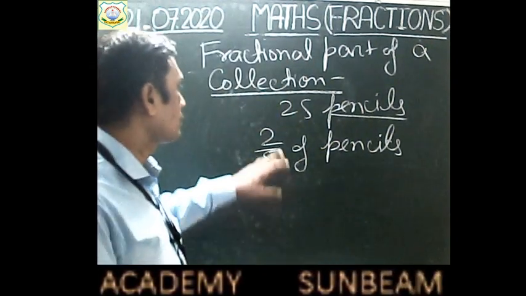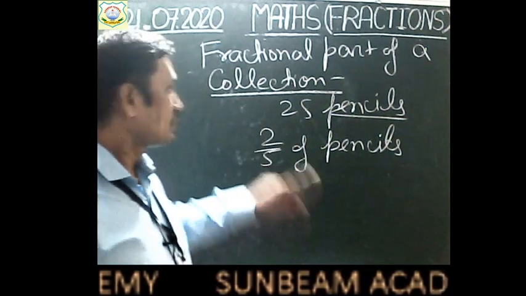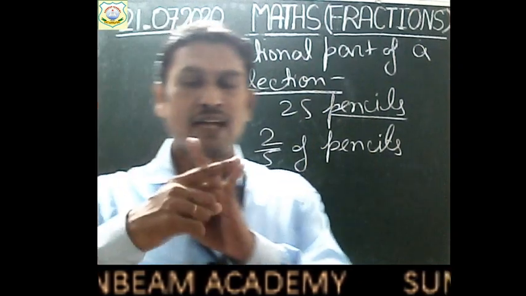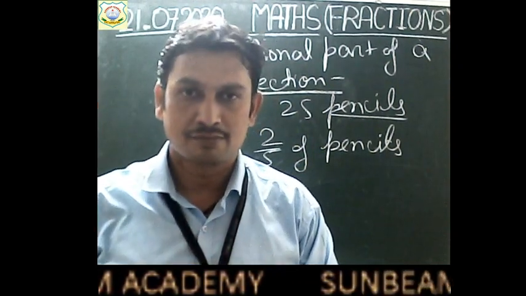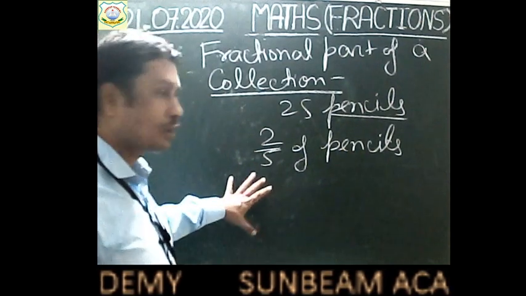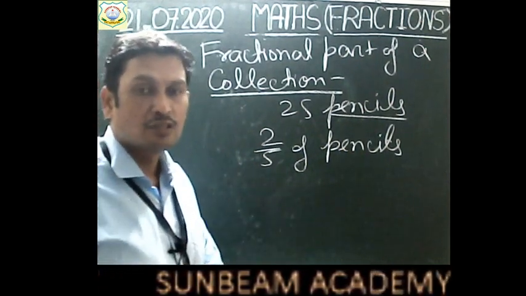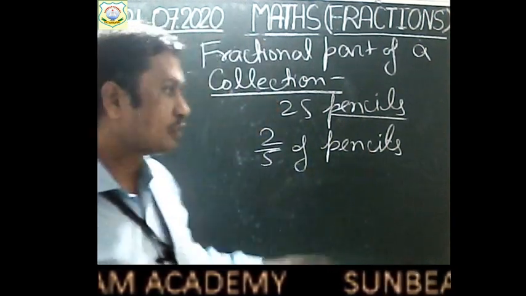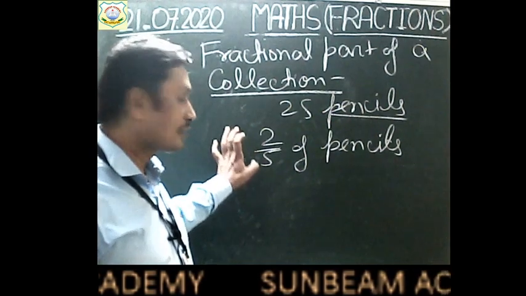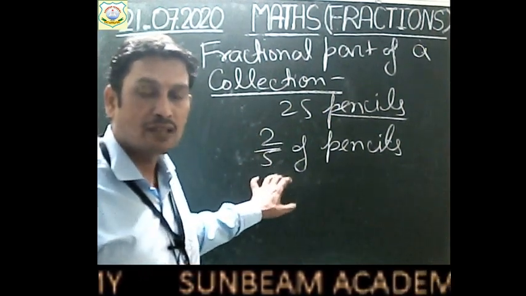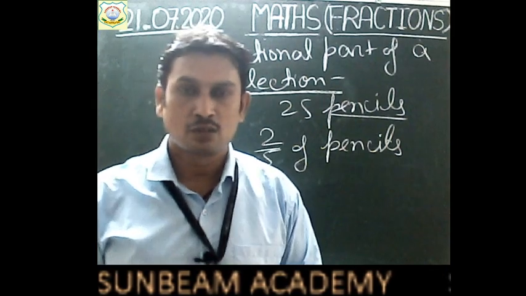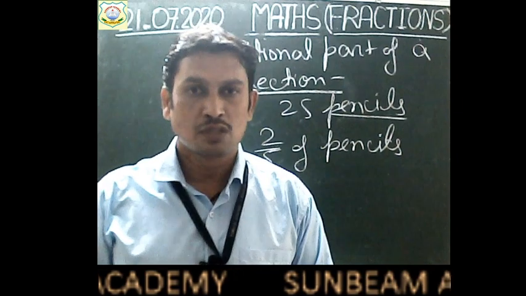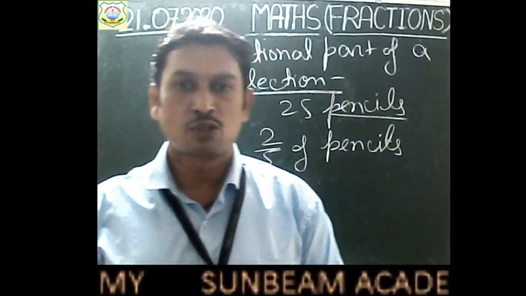Right? And out of these 5 groups, your sister has to receive 2 groups, okay, 2 parts. So her part will be 5 and 5, 2 times, that is 10, right? So your sister will receive 10 pencils. So how will you find the number of pencils to be given to your sister, children? You know that your sister is getting 2 by 5 part of the total number of pencils, of the total collection. So to find the fractional part of something, what do we do, children?